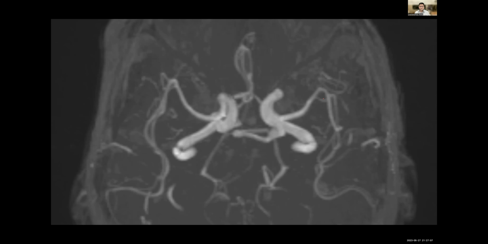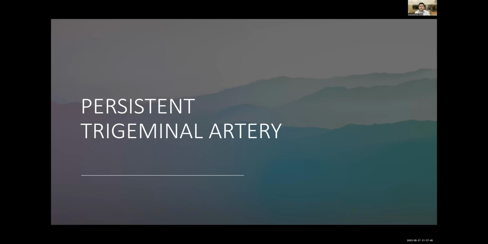What is the diagnosis? Yes, this is a case of persistent trigeminal artery, where MR angiogram is showing a hypertrophied artery which is supplying the posterior circulation. And you can also see the vertebrobasilar system is severely hypoplastic. In a sagittal MR, you can appreciate a tau sign in cases of persistent trigeminal artery. Fetal circulation gives this typical tau sign-like appearance.